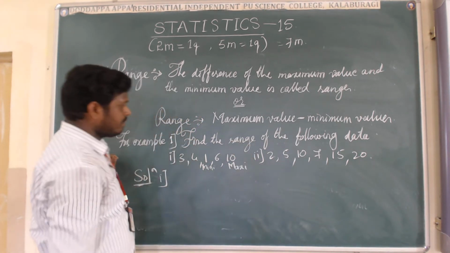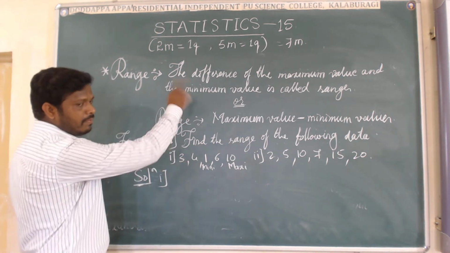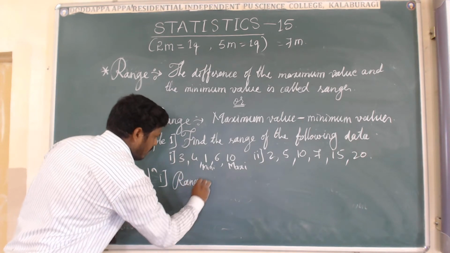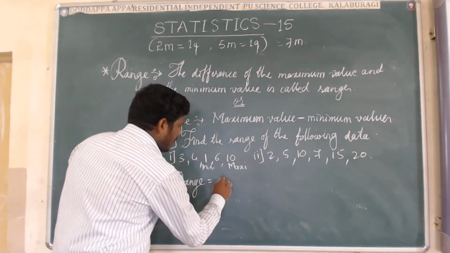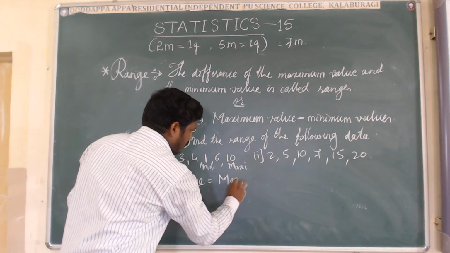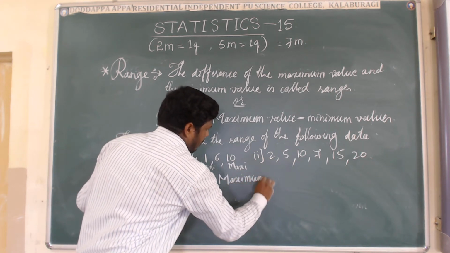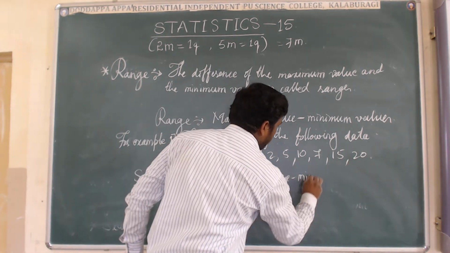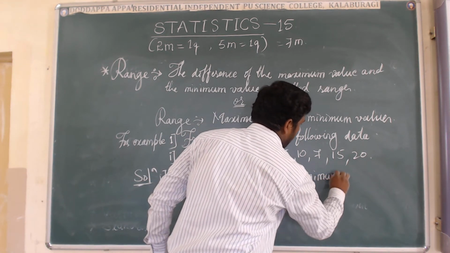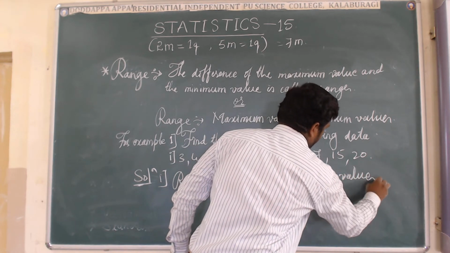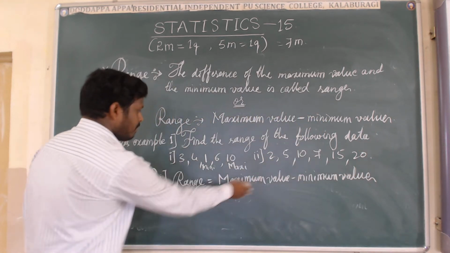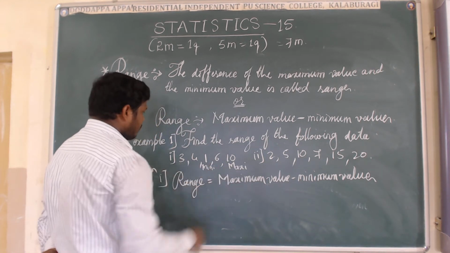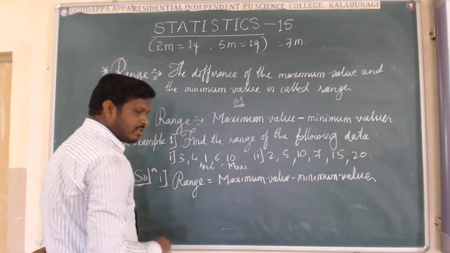Now remember the definition of range. I am going to write range: the short form is maximum value minus minimum value. For the first one, what is the minimum value in the given observations?